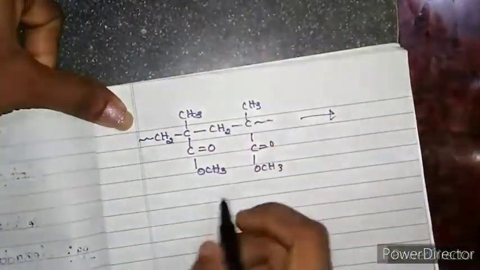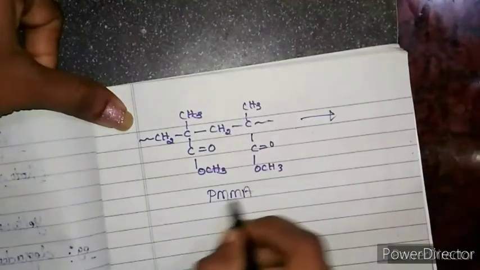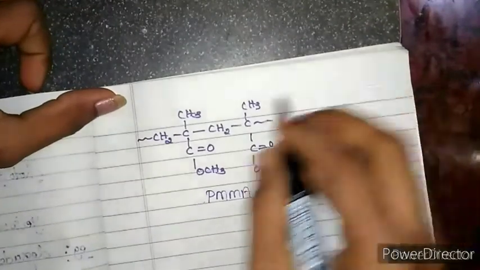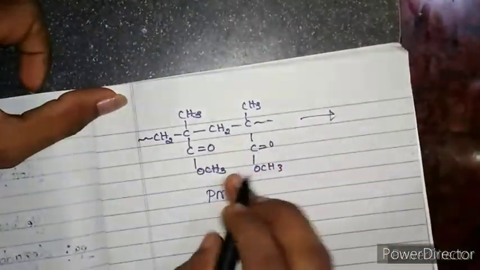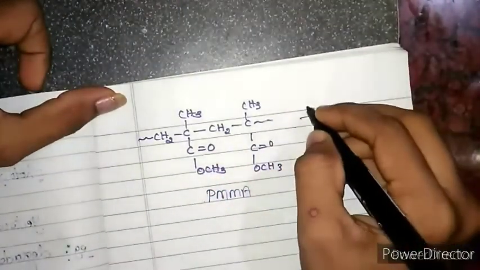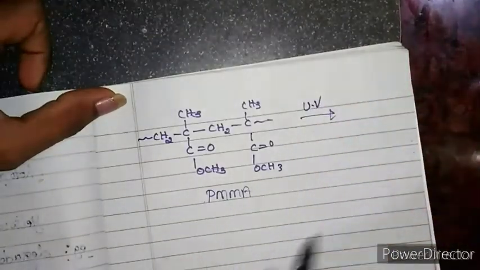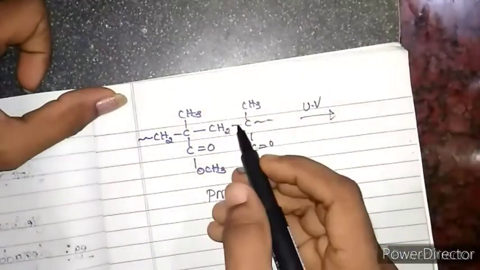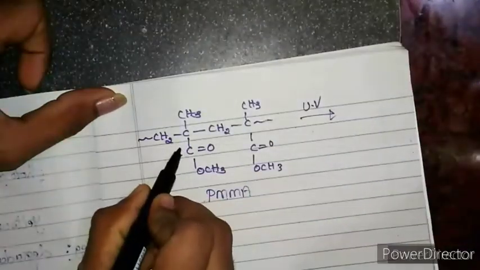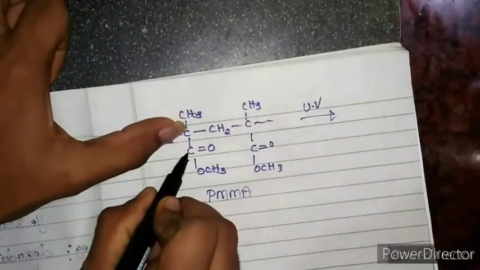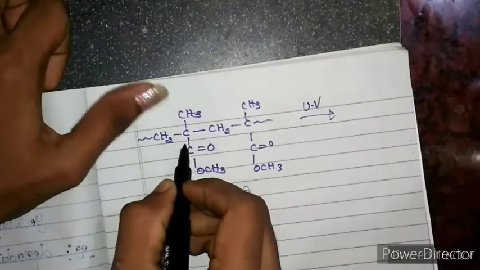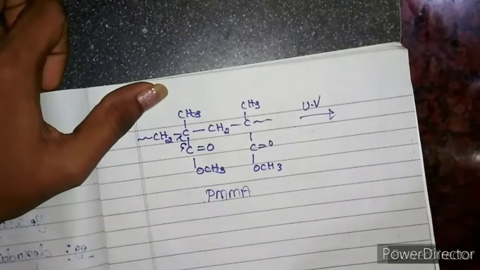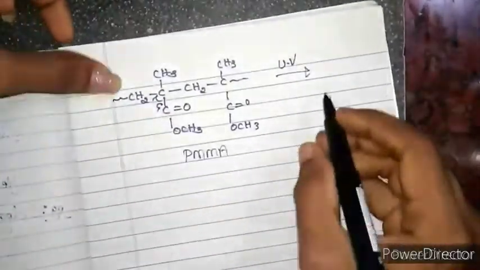Now, this is the PMMA, polymethyl methacrylate. Remember, this is a solid. What I do, I just irradiate this polymethyl methacrylate with UV radiation. During UV irradiation, the bond between this and this carbon cleaves homolytically. That means like this, the bond cleaves, and what you get, you will get this.